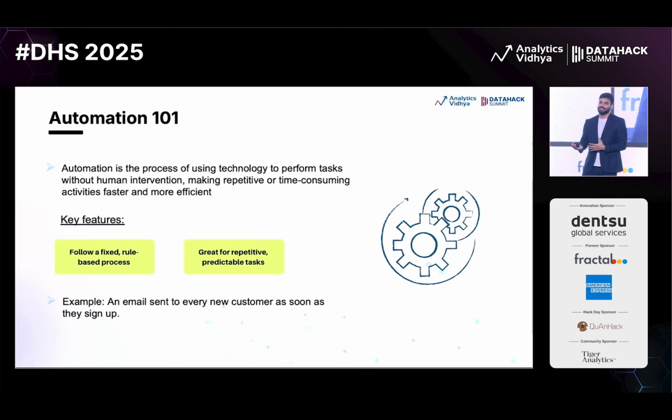So as the name suggests, automation means to automate something. Now it's not a new concept, though many of us will be seeing the same across different articles, different software, and we might be thinking that, well, this is something new. The very first project which I took up in my professional experience, I was automating something, right? When I was working at Goldman Sachs, 80 to 90% of the use cases were where we were automating something which took a lot of time to do manually. So automation has been there. We have been able to do automation via no-code tools, like I will show you, via writing code as well. So automation follows a fixed rule-based process.